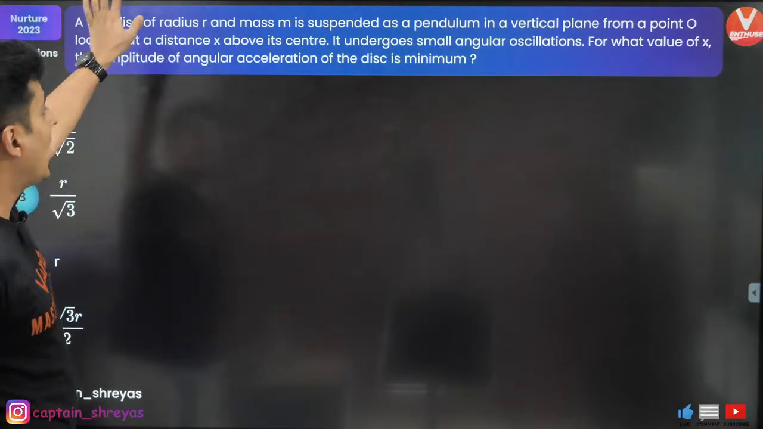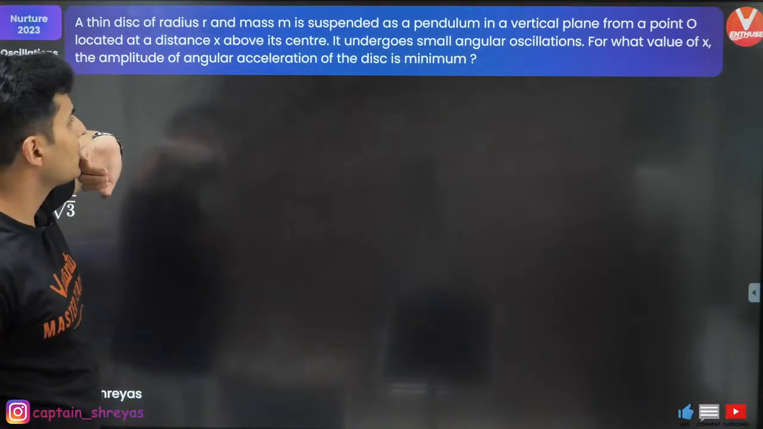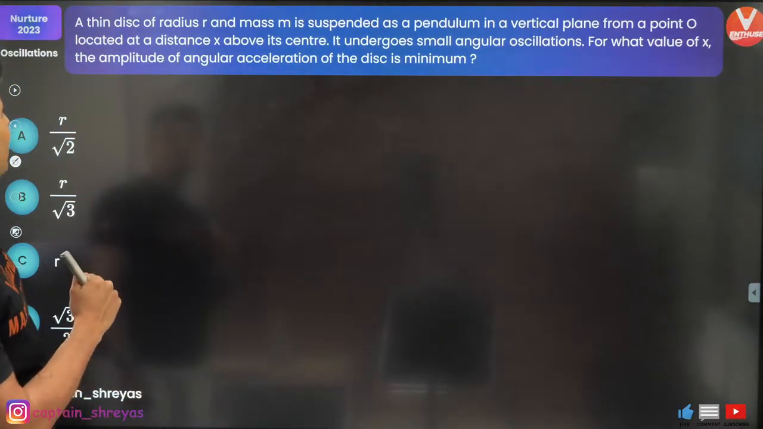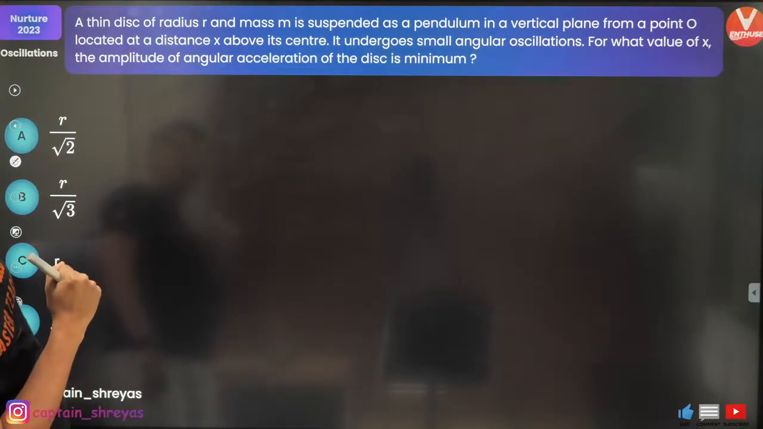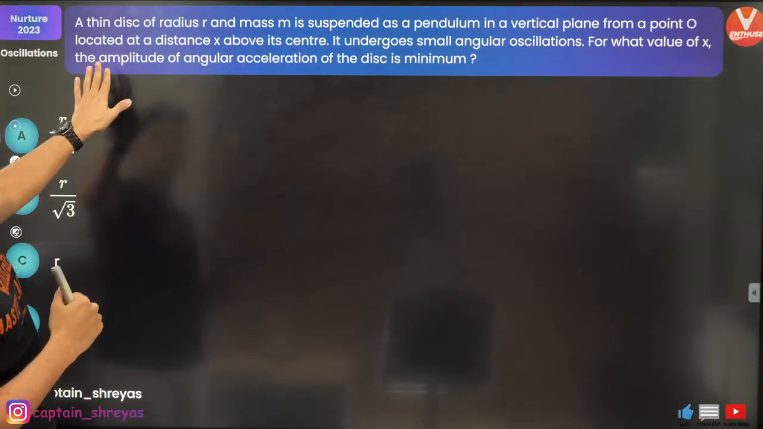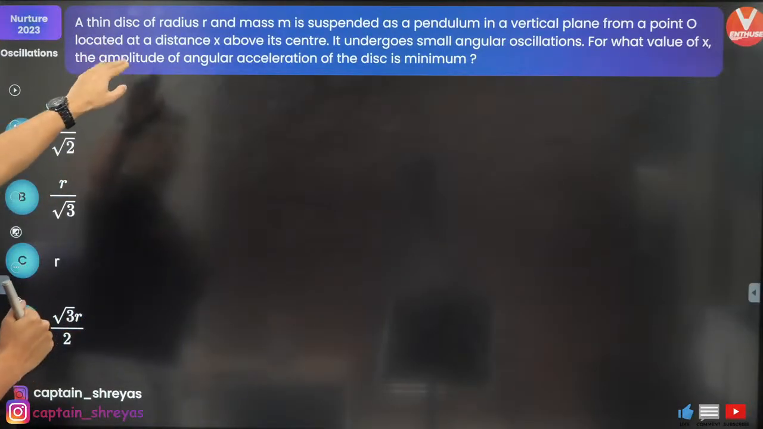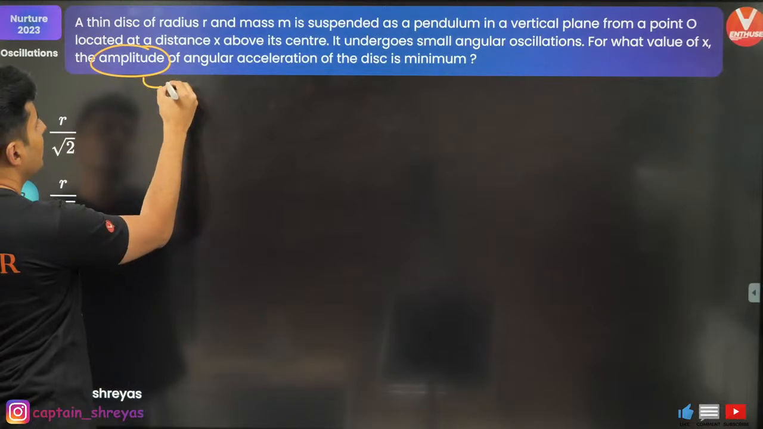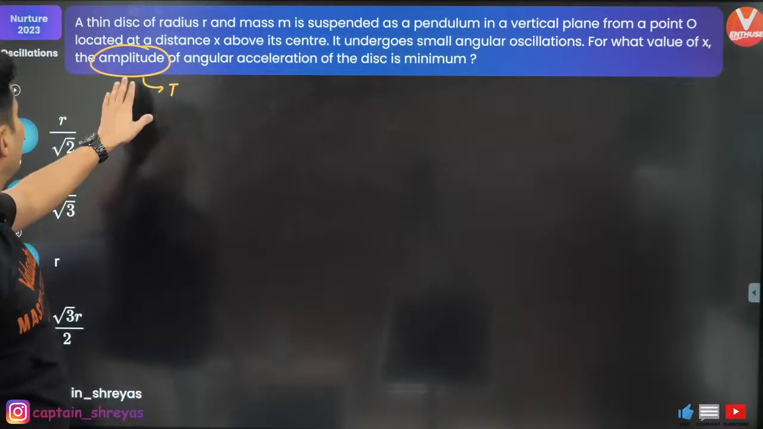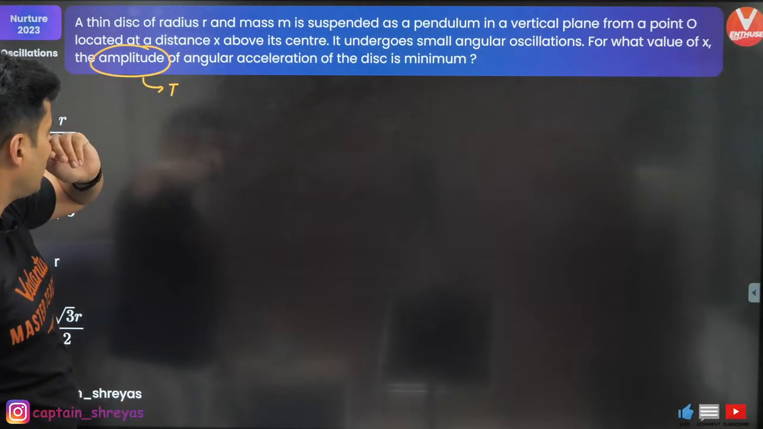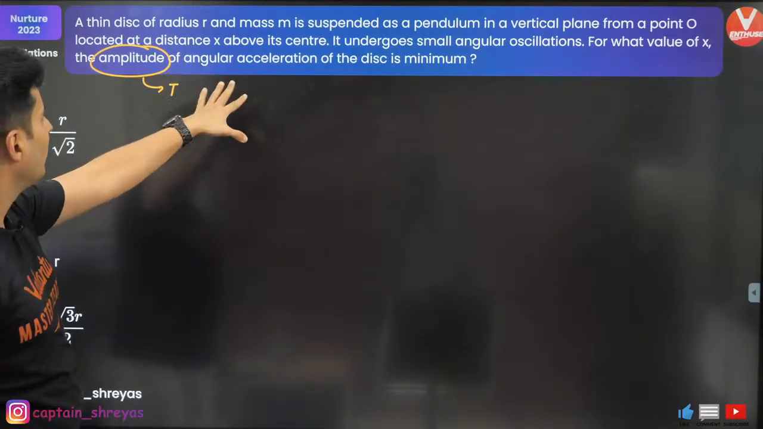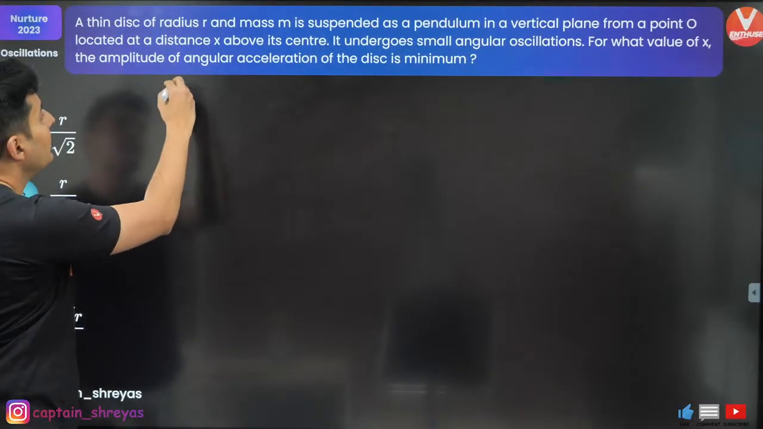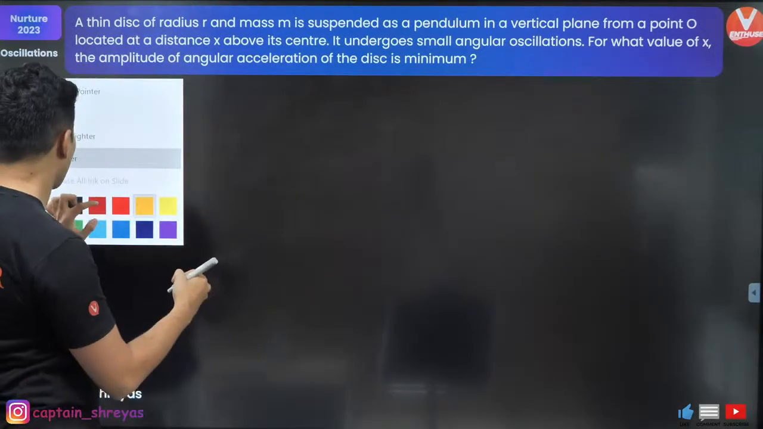I think there is something wrong over here. I don't think it should be amplitude, guys. I think it should be time period, most likely. The amplitude of the angular acceleration of the disc, I think something is wrong over here. Oh, okay. Fine. It's okay. Amplitude of the angular acceleration means, okay.